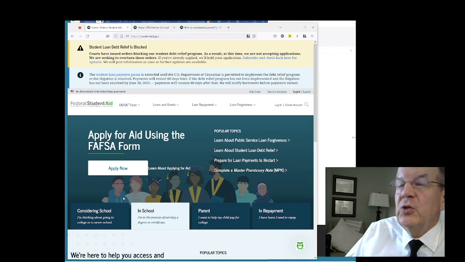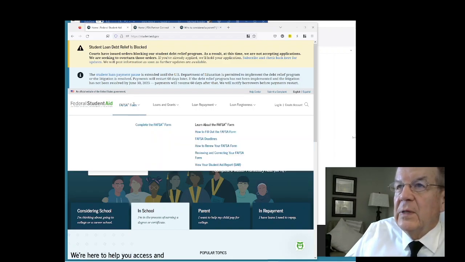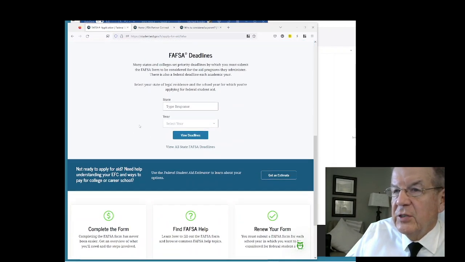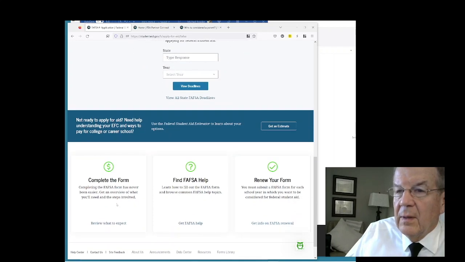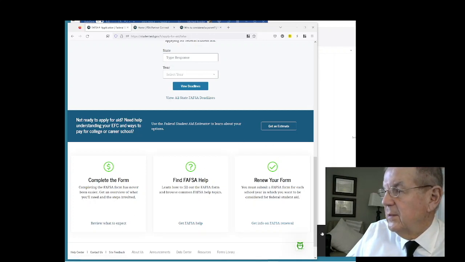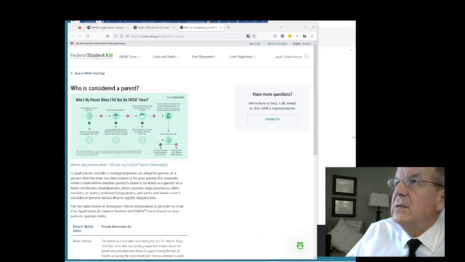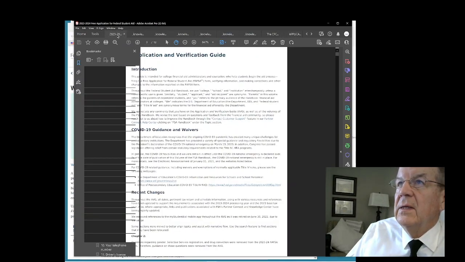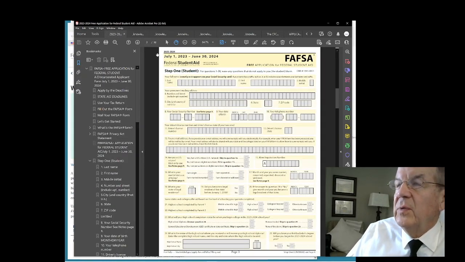The first one here is studentaid.gov, and when I went to the FAFSA form and to complete the FAFSA form, I went down through the bottom of this page and to complete the form, review what to expect. So that was a main source of information. And in that, I was able to get two pieces. One is who is considered a parent. And even more important than that, I got the 2023-2024 FAFSA form itself in paper format.